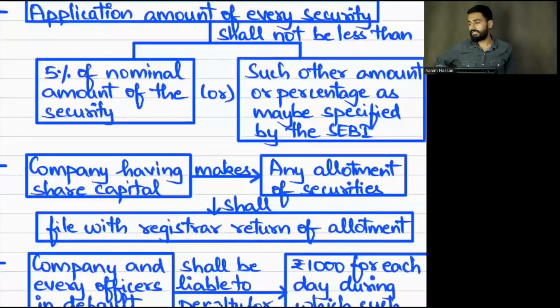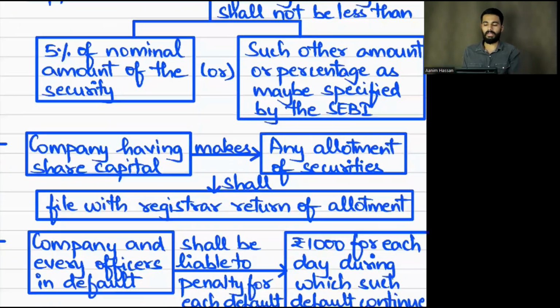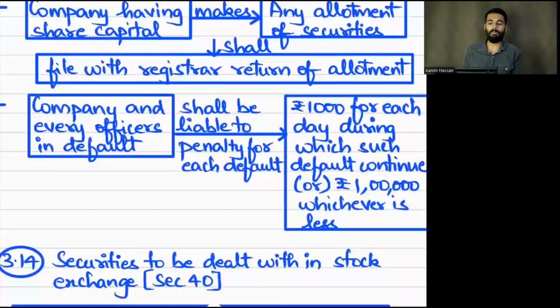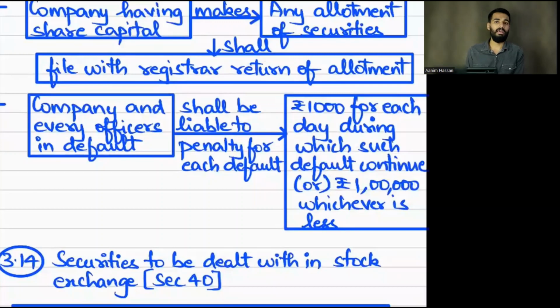And what will be the application money? 5% of the nominal value or such amount which has been prescribed by SEBI in its regulation. At least that minimum should be the application money. A company having share capital, after allotment of securities, has to file the return of allotment. If this section is contravened, the penalty is 1,000 rupees for each day, up to 1 lakh, whichever is less.